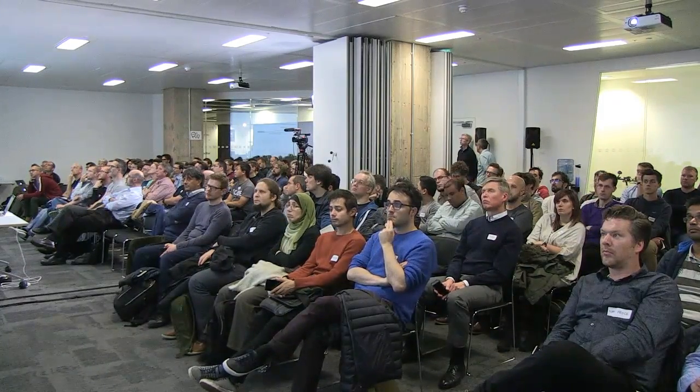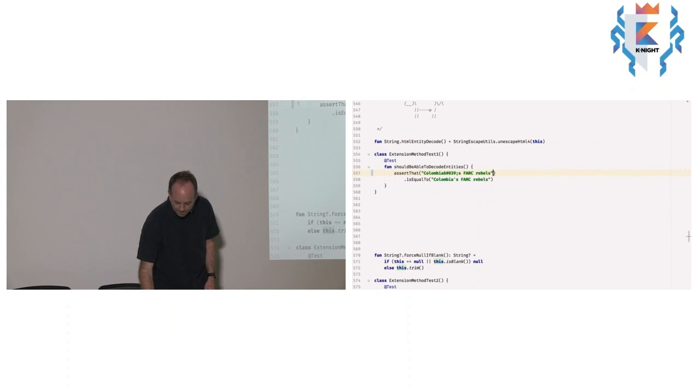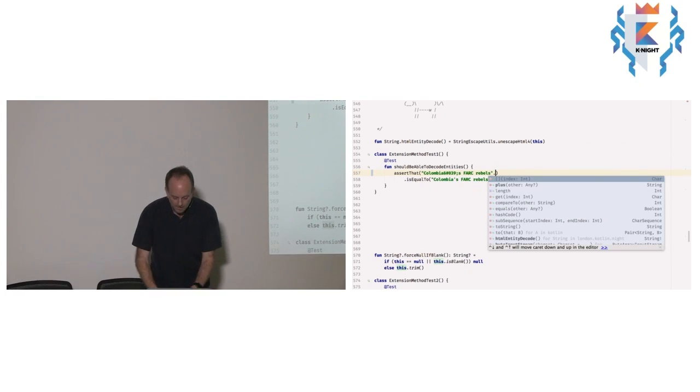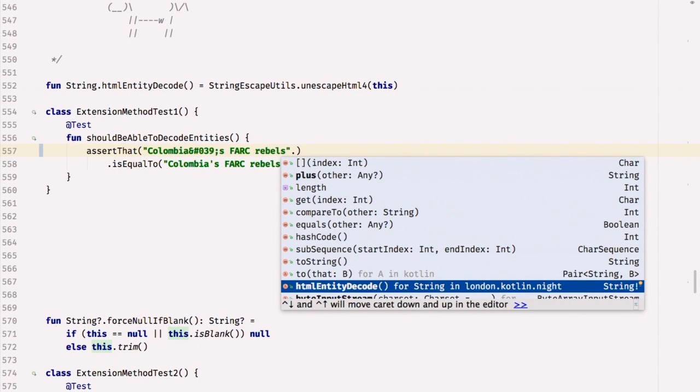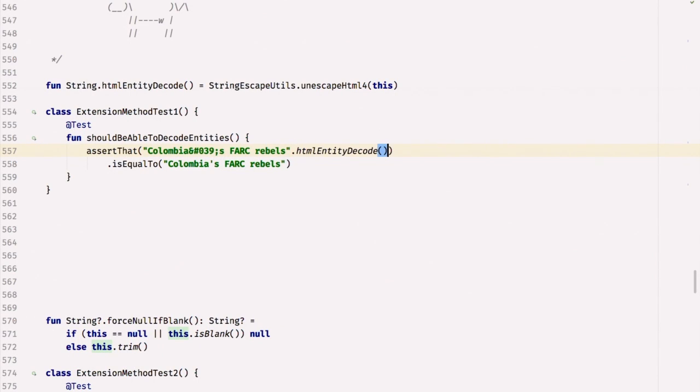If I was writing this code here, you can see htmlEntityDecode shows up in the auto-completion, and it all just works. To me, I don't like the mismatch that some methods I can call directly on the thing, and sometimes I have to do things like StringEscapeUtils and call some global function that I have to pass this thing into.